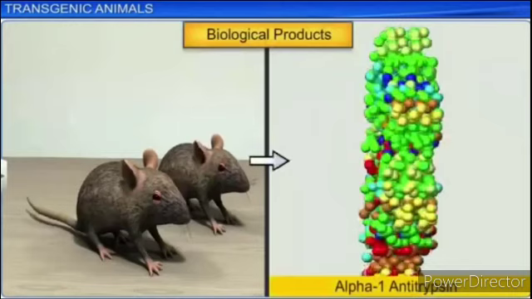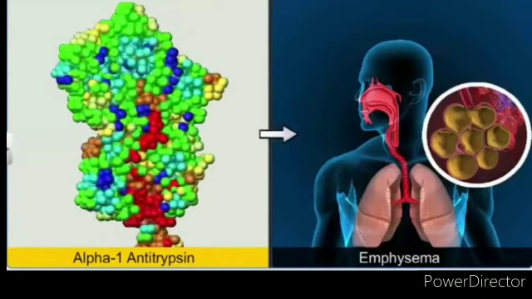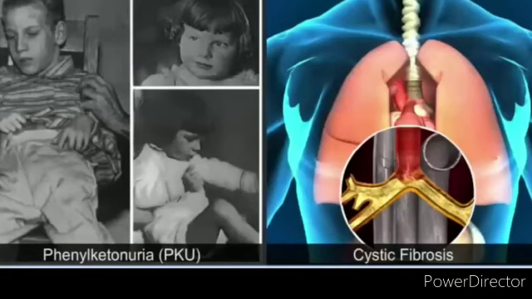Transgenic animals that produce useful biological products can be created by the introduction of the portion of DNA or the genes which code for a particular product, such as the human protein alpha-1 antitrypsin, used to treat emphysema. Similar attempts are being made for treatment of phenylketonuria and cystic fibrosis.